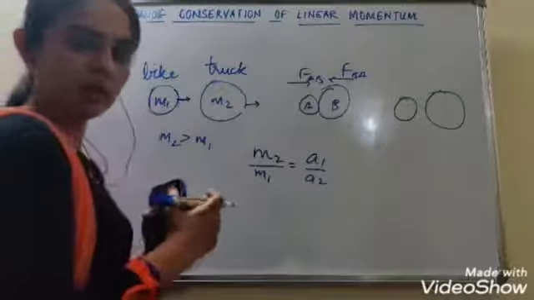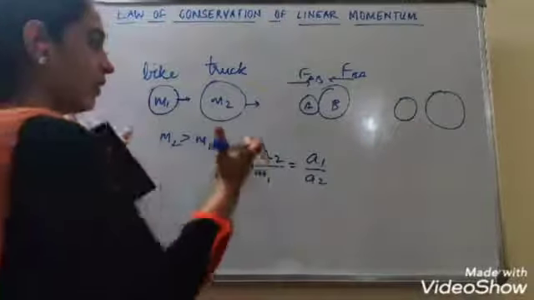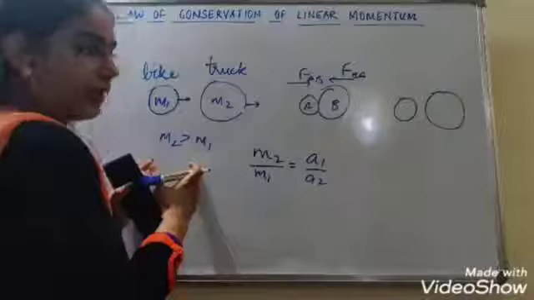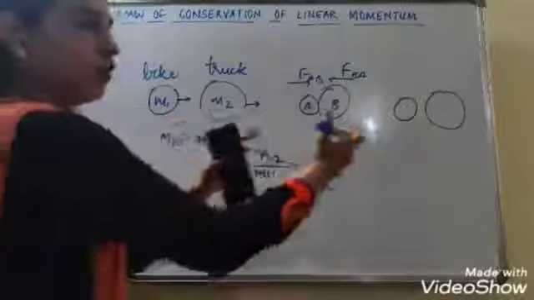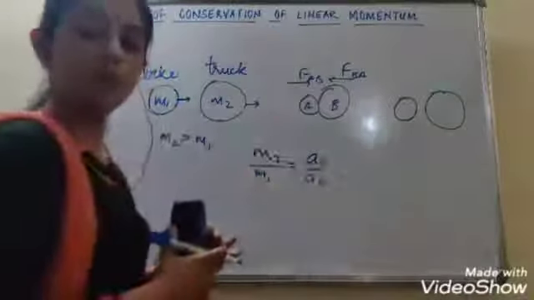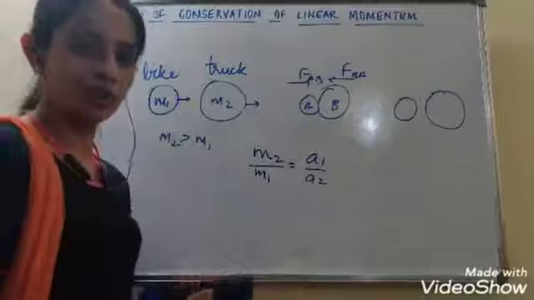Whatever be the masses of the two bodies, whatever be the velocities before collision, the momentum of the system will be equal to the momentum of the system after collision.